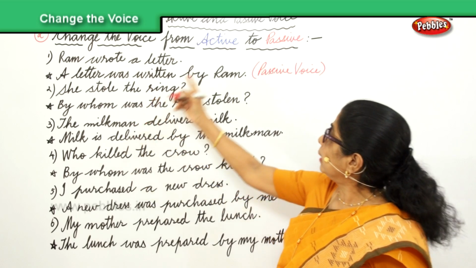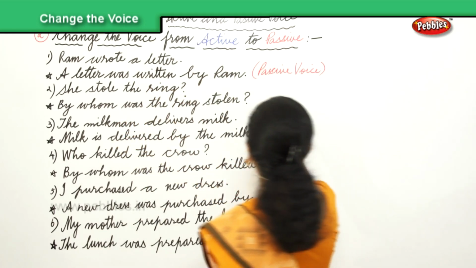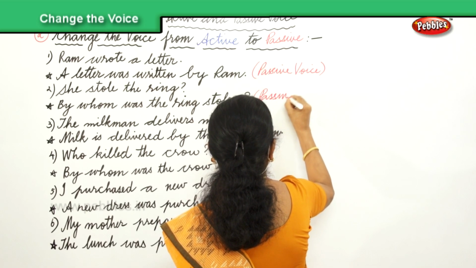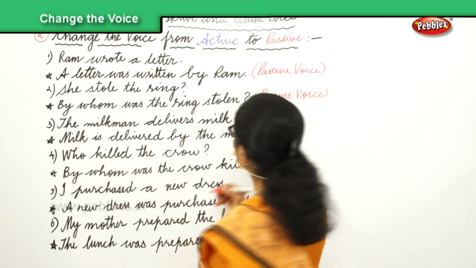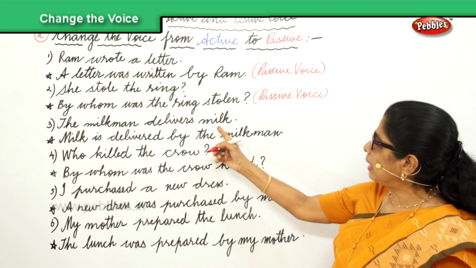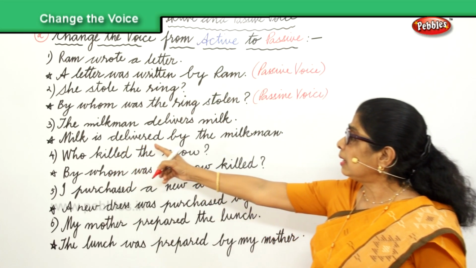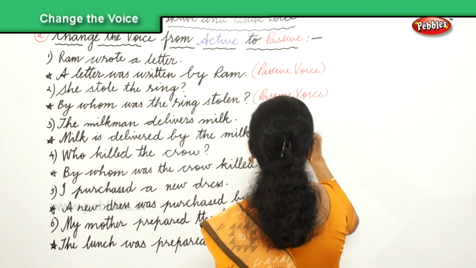She stole the ring, that's the active voice. By whom was the ring stolen? Passive voice. Third one, the milkman delivers milk, it's the active voice. Answer: milk is delivered by the milkman, that's a passive voice.